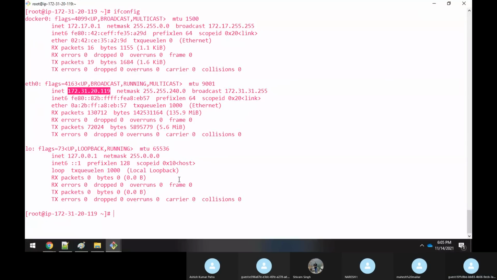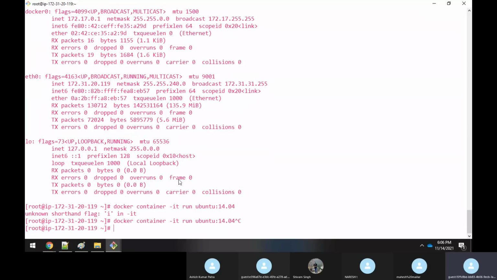Now, when I do docker container run -it, if I use an Ubuntu image, I'm just creating a new container. Just observe what I'm doing. You have to use docker container run -it, then the Ubuntu image, Ubuntu 14.04.